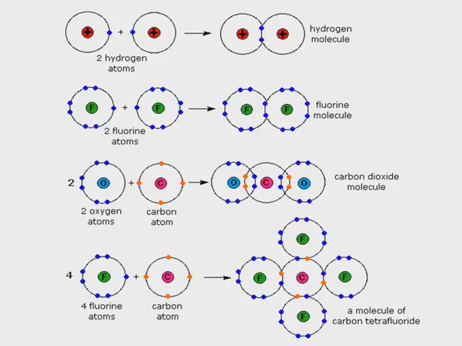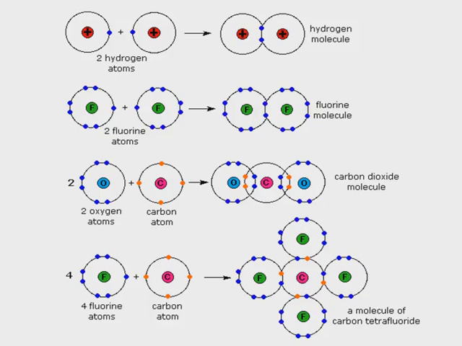Two hydrogen atoms form a hydrogen molecule, two fluorine atoms form a fluorine molecule, two oxygen atoms and carbon form carbon dioxide, and 4 fluorine atoms and carbon form carbon tetrafluoride. First example, a single covalent bond. Second example, fluorine and fluorine sharing a pair of electrons, so a single covalent bond.